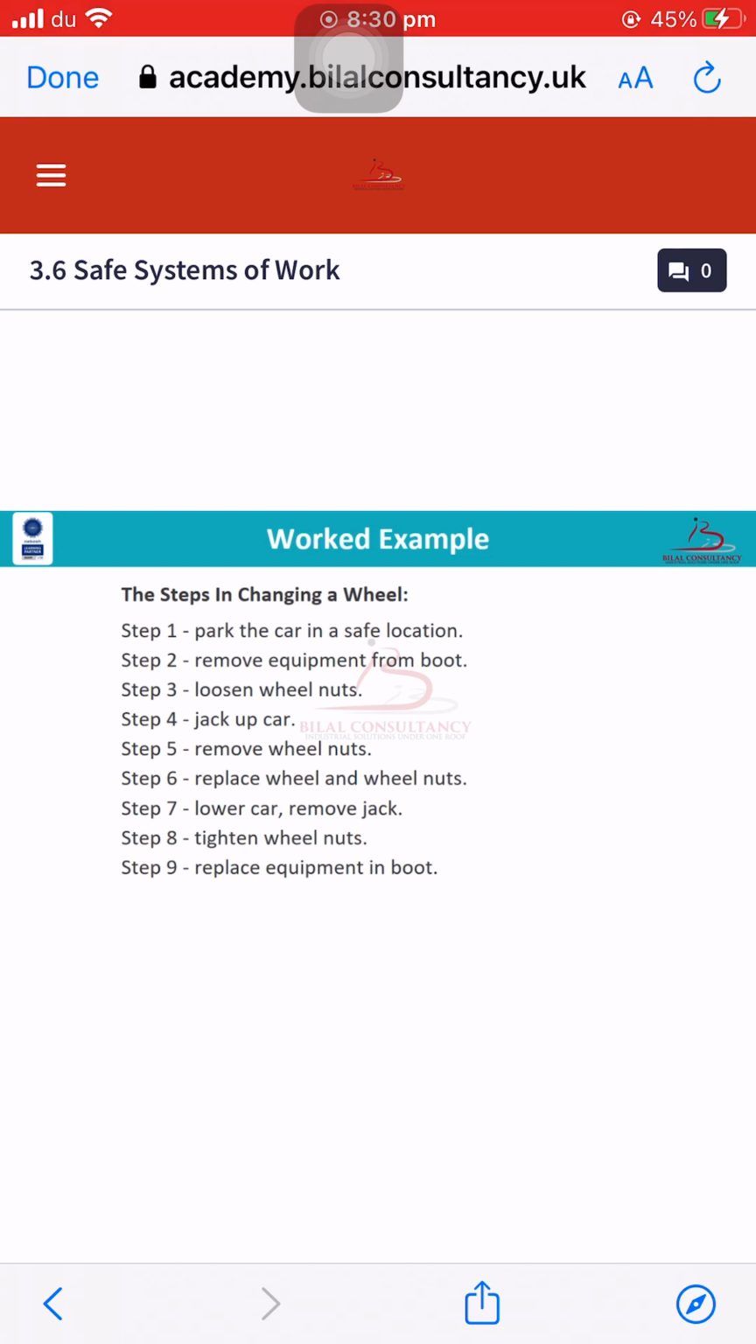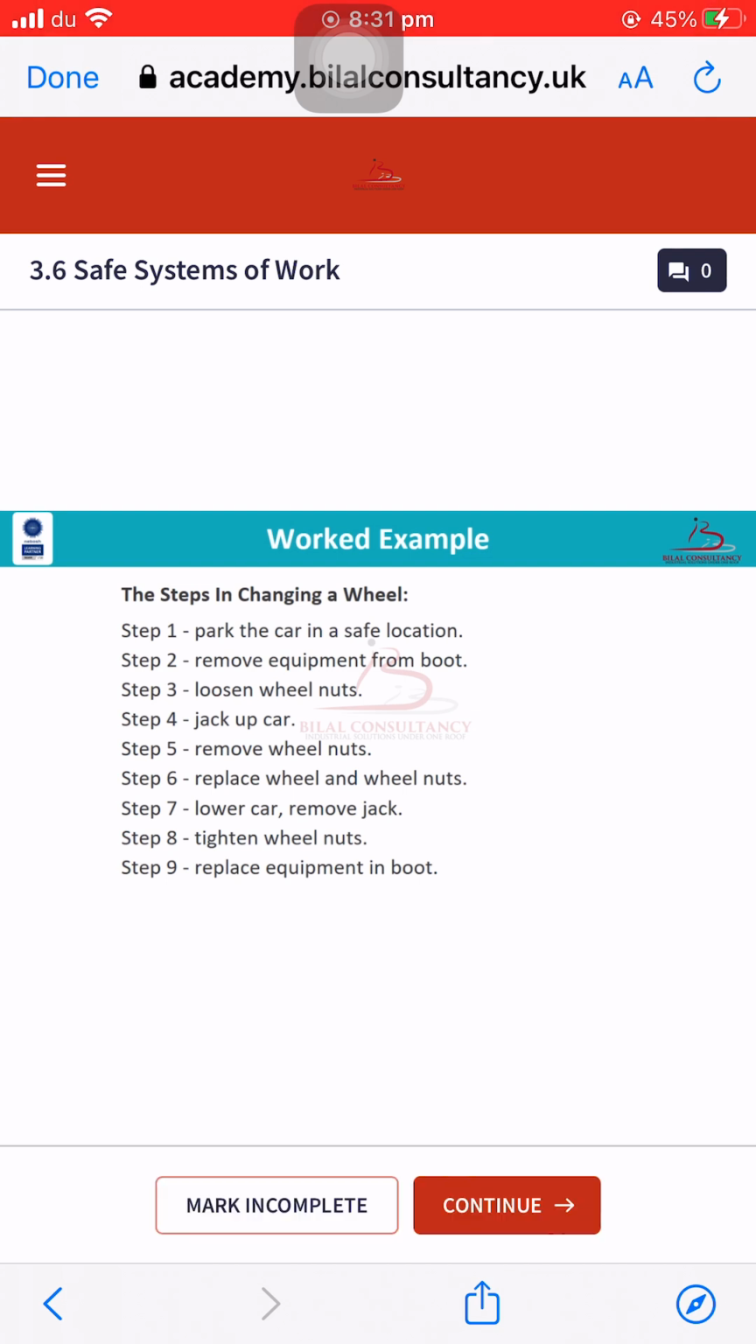Step 1 in changing a wheel of a car is we will park the car in a safe location. In step 2 we will remove equipment from the boot, and in step 3 we will loosen the wheel nuts. In step 4 we will jack up the car, and in step 5 we remove the wheel nuts, and in step 6 we replace the wheel and wheel nuts, and in step 7 we lower the car and remove the jack, and in step 8 we tighten the wheel nuts, and in step 9 we replace equipment in the boot.